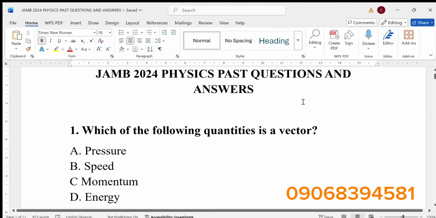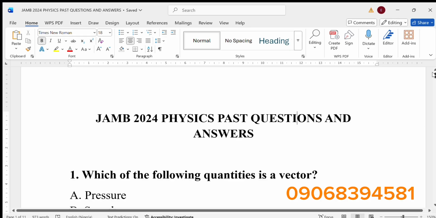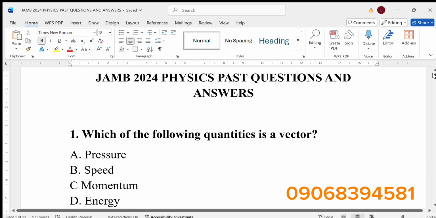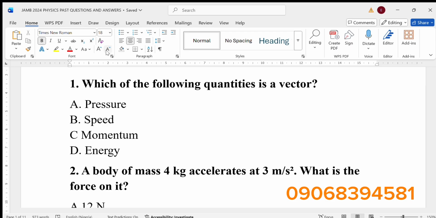Hello, today we're going to be looking at JAMB 2024 Physics Past Questions and Answers. So we're going to be solving JAMB 2024 Physics Past Questions. So let's get started.